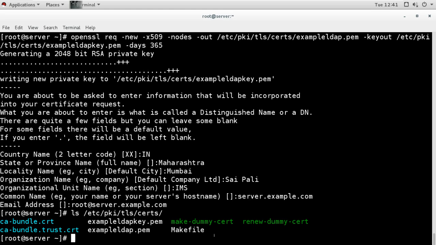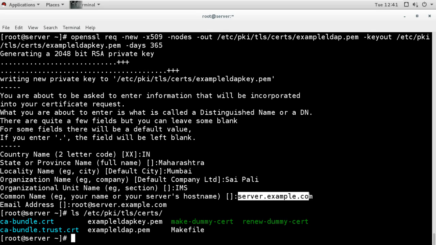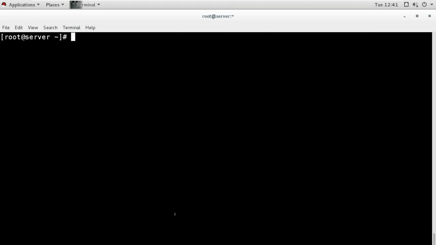So the certificate is created, and remember these things: the country name, state, city, are not that important. The important thing is to mention the host name properly. You can mention any names here, but you should exactly mention the name of the server, because this is the name for your certificate also. Okay, so the certificate is generated, and the path and the name of the certificates and keys I have already mentioned in the file.